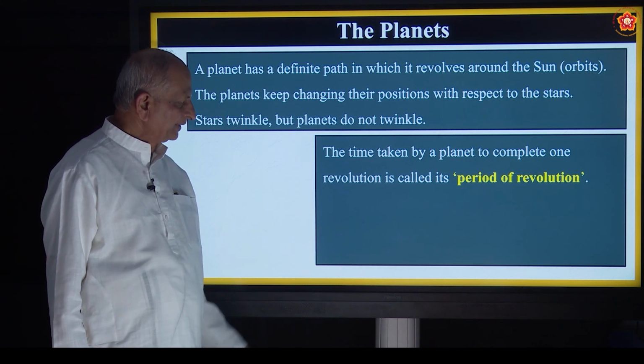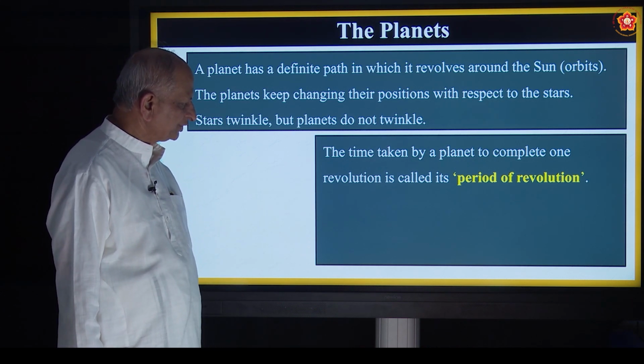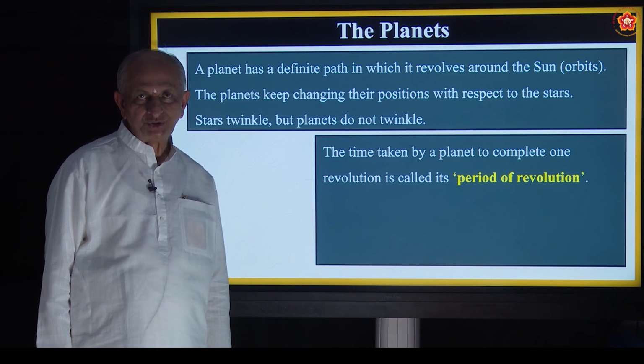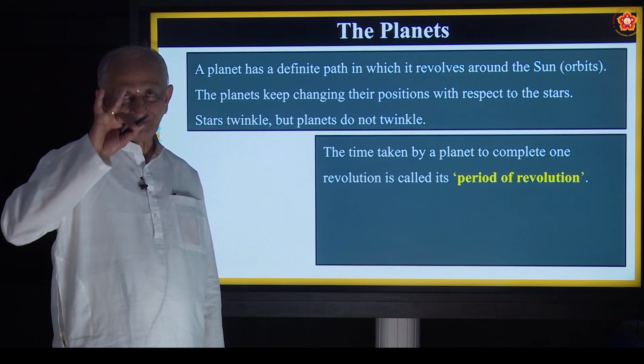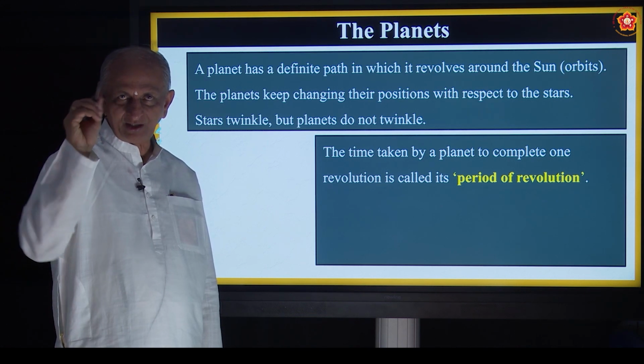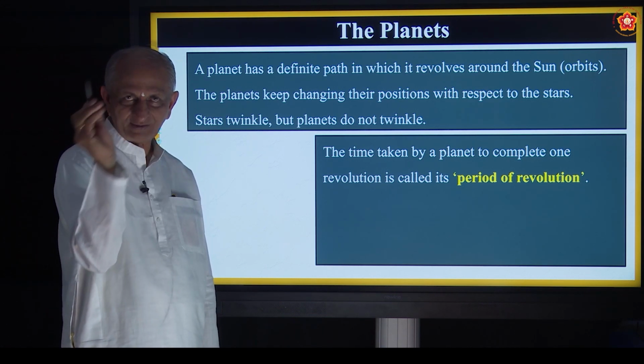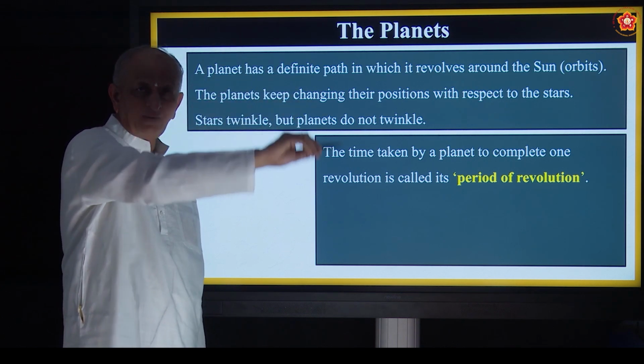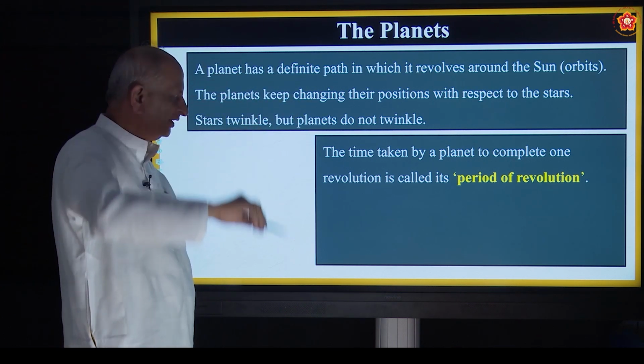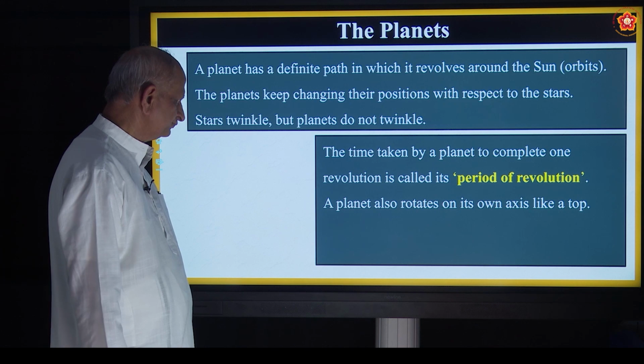The time taken by a planet to complete one revolution is called period of revolution. There are two types of motion for all planets. One is called rotation along its axis, another is called revolution. Revolution is around the sun.